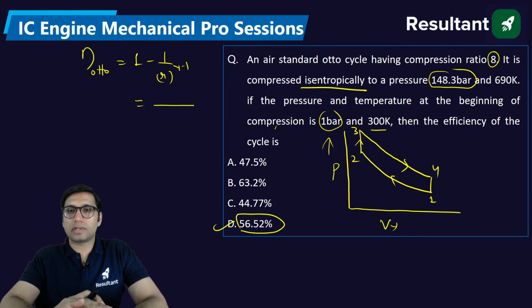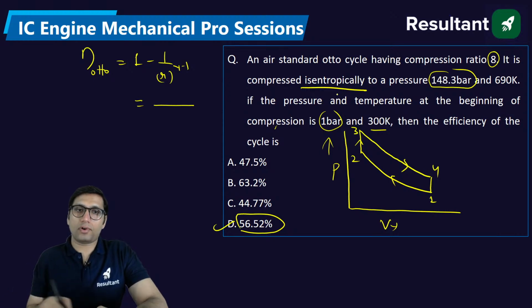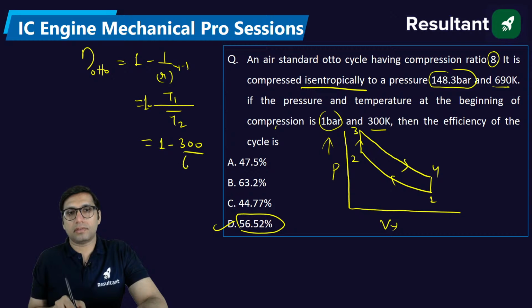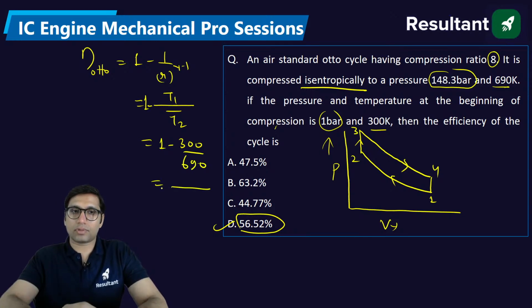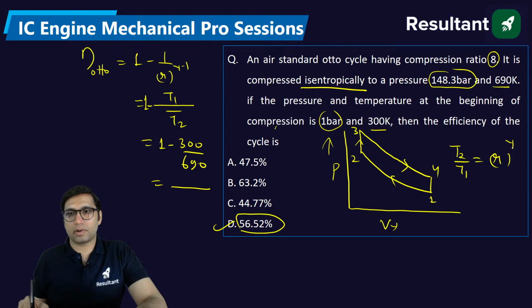But if you don't know the compression ratio and you want to use this data instead, you use the formula 1 minus T1 by T2, that is 1 minus 300 by 690. Suppose you don't have a calculator. Without a calculator, you have to solve this question. So you know that T2 by T1 is equal to compression ratio power gamma minus 1.